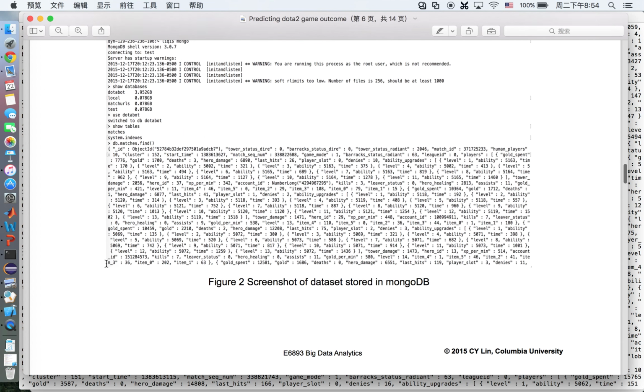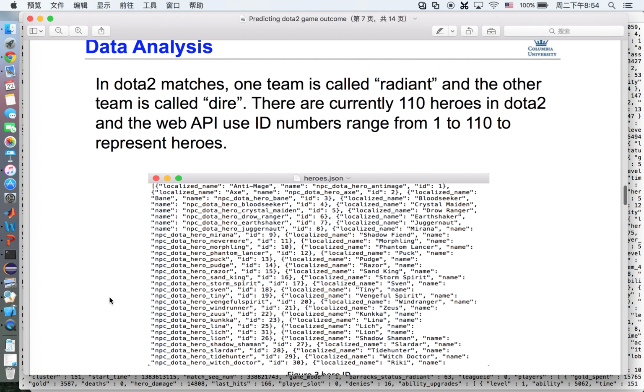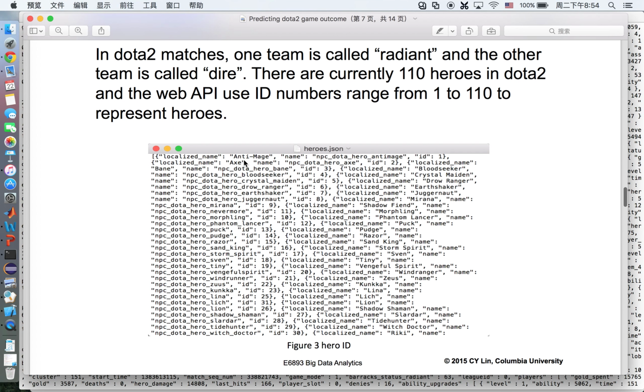This is a screenshot. As for data analysis, one team is called Radiant and the other team is called Dire. There are currently 110 heroes in Dota 2, and the web API uses ID numbers ranging from 1 to 110 to represent heroes. We can see Anti-Mage is number 1, and the next is number 2.